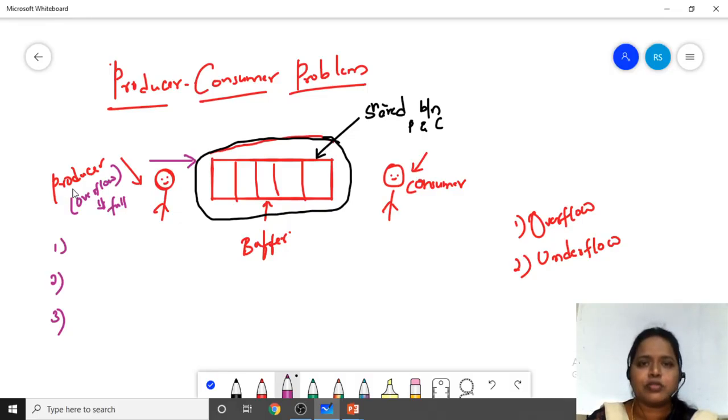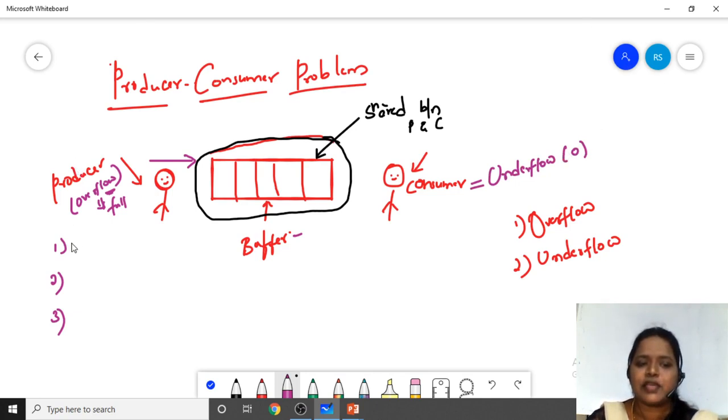So when a producer wants to produce an item, he has to check whether this buffer is full or empty. Full in the sense overflow, empty in the sense underflow. The producer is going to check for the overflow condition, and the consumer is going to check for the underflow condition. Underflow in the sense that no items are there, it is zero.